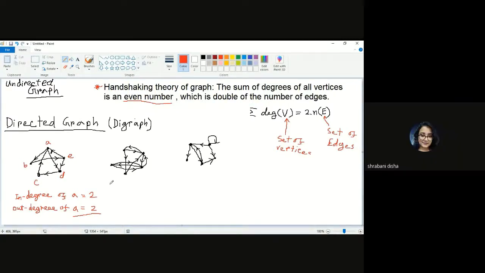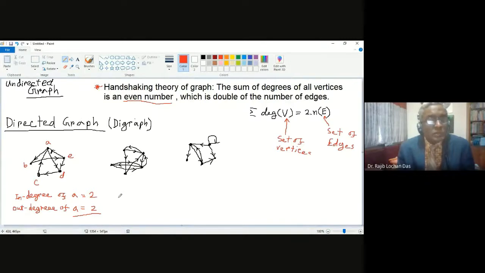Yes, sir, clear. Now let us talk about in degree of E. When you say in degree, you can also write degree minus. Degree minus means in degree, and degree plus means out degree. So degree minus E, degree plus E. What will be the in degree of E? What will be the out degree of E?